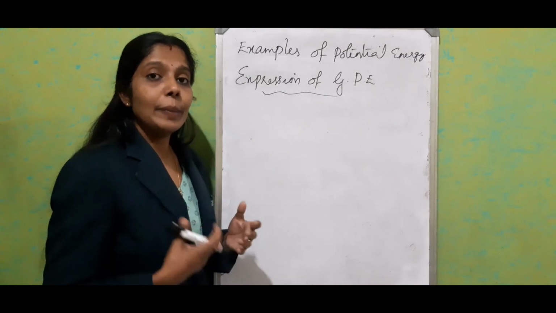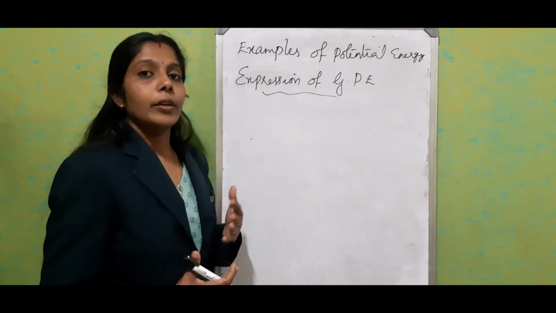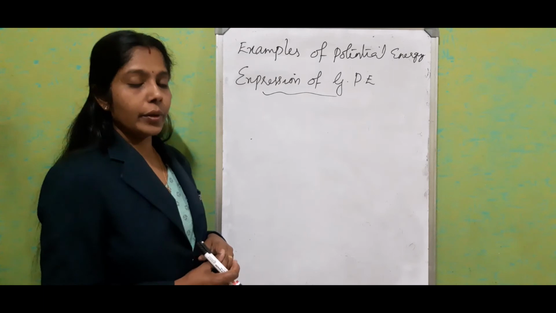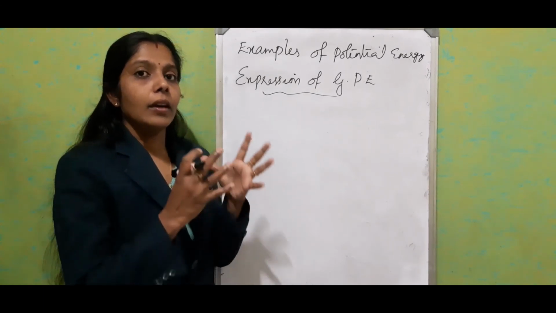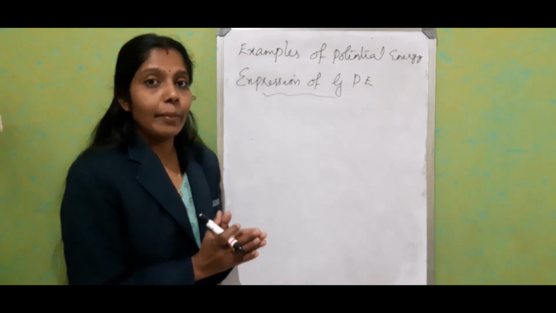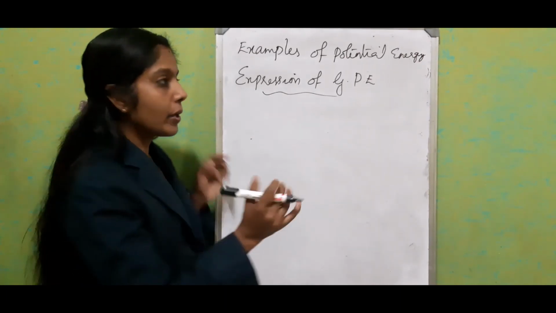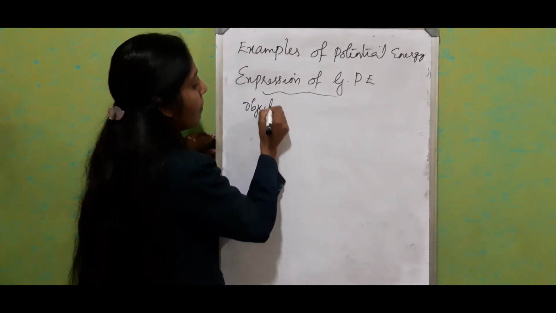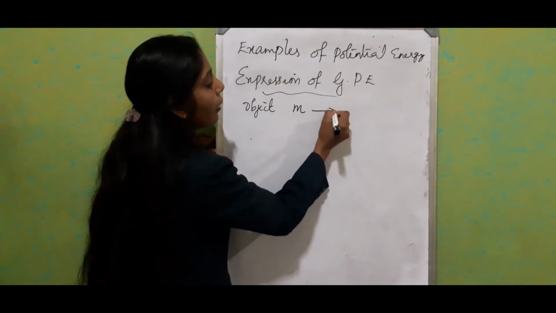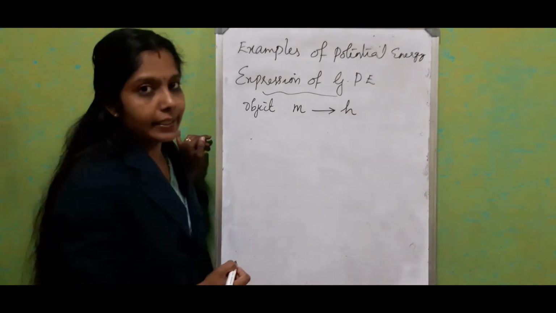It is the energy possessed by a body due to its raised position. Just consider that we are going to lift an object of mass m to a height h.